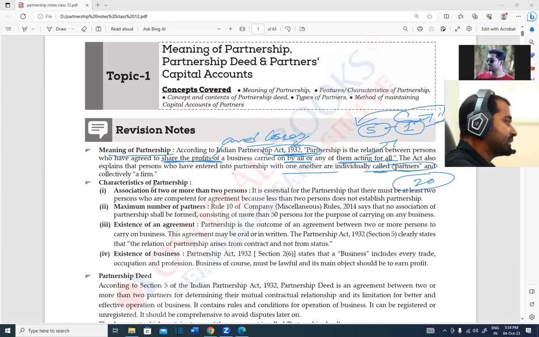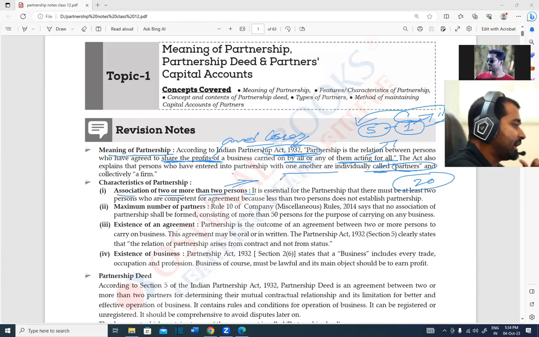Now, the characteristics of the partnership. The first point is the association of 2 or more persons, 2 or more than 2 persons. Remember that first point. At least 2 persons are needed, but a maximum is also given, and that is also important from the MCQ point of view.